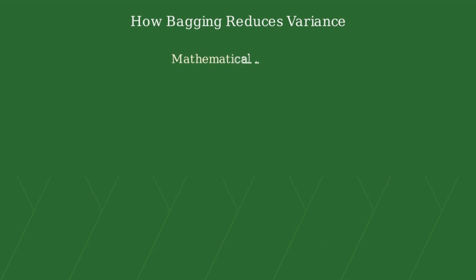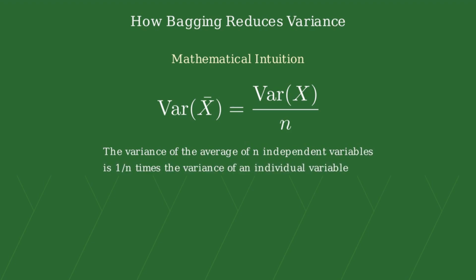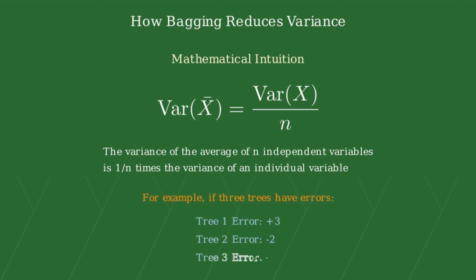Let's explore the mathematical intuition behind why bagging reduces variance. The variance of the average of n independent variables is 1 over n times the variance of an individual variable. For example, if 3 trees make errors in different directions, these errors tend to cancel each other out. When we average their predictions, the errors often cancel out, resulting in a more accurate overall prediction.